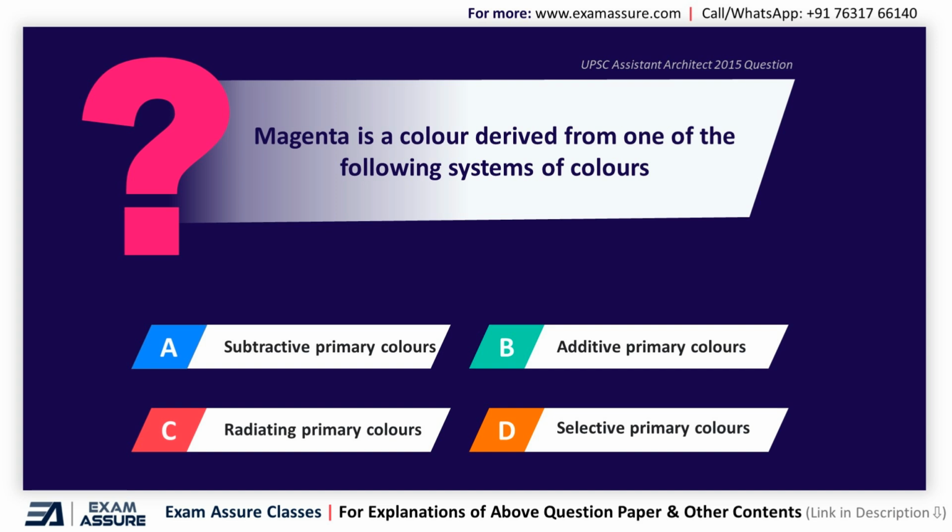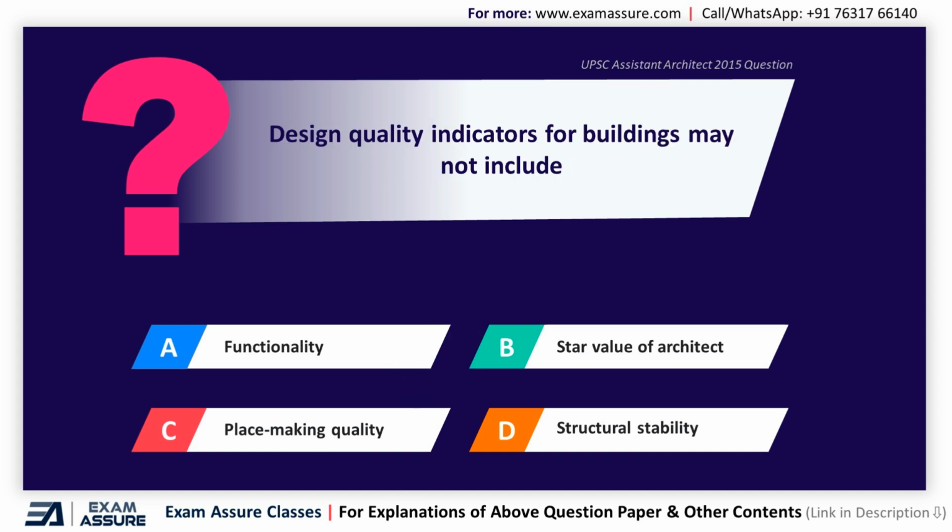Next question, magenta color is a color derived from one of the following systems of color. Option A, subtractive primary colors, option B, additive primary colors, option C, radiating primary colors, option D, selective primary colors. And the correct answer is option A, subtractive primary colors. Next question, design quality indicators for the buildings may not include option A, functionality, option B, star value of architect, option C, place making quality, option D, structural stability. And the correct answer is option B, star value of architect.